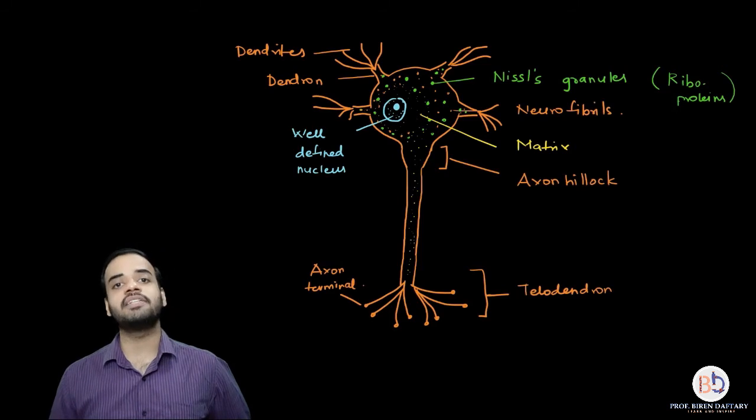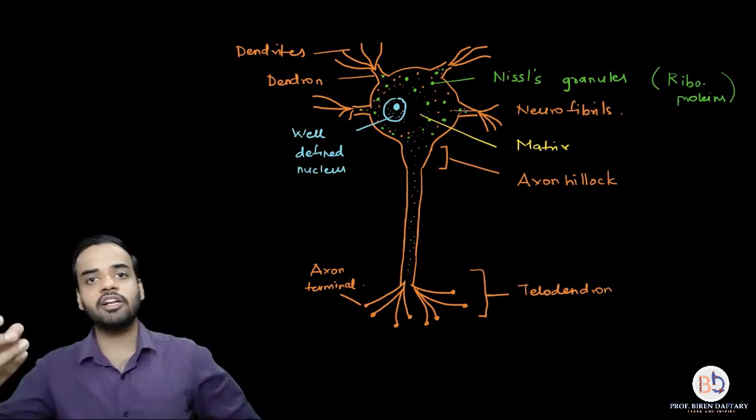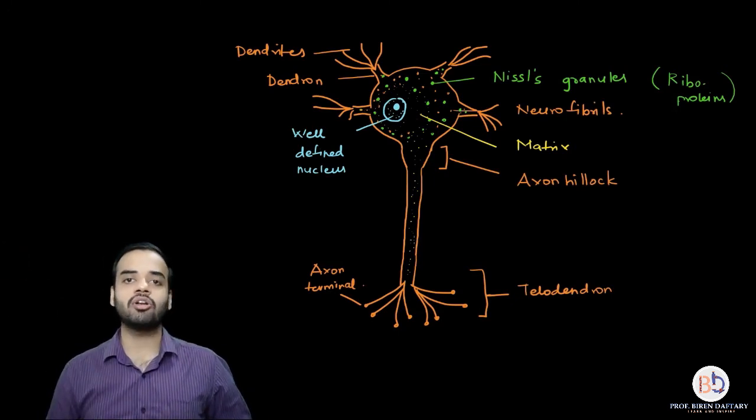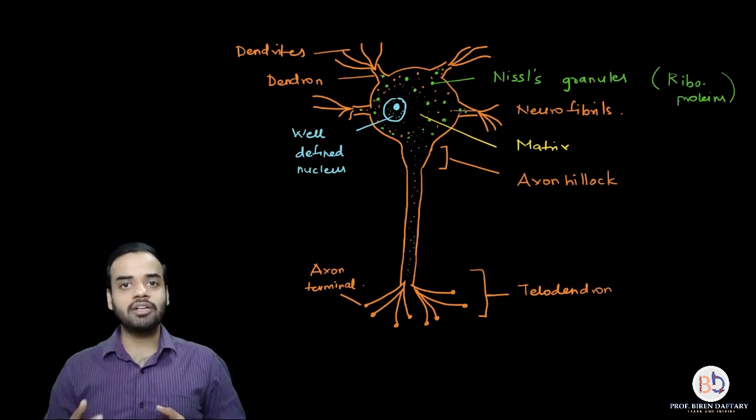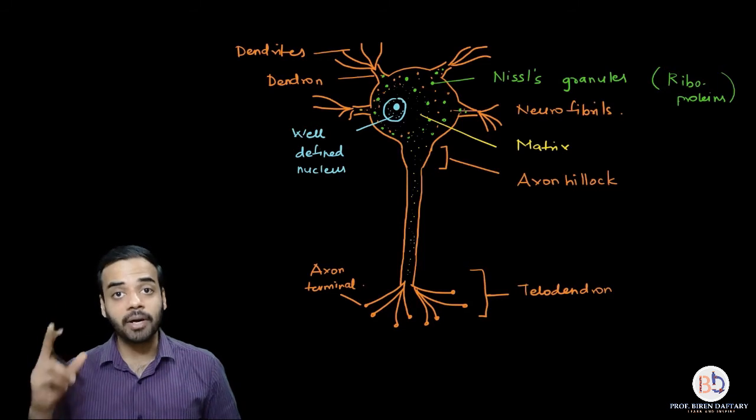Their function is basically to produce enzymes that will produce neurotransmitters, and these neurotransmitters are produced in the cyton and stored in the telodendron. So your axon doesn't require Nissl's granules, because whatever neurotransmitters need to be created are already created in the cyton. So Nissl's granules are absent in the axon, but the neurofibrils are present.